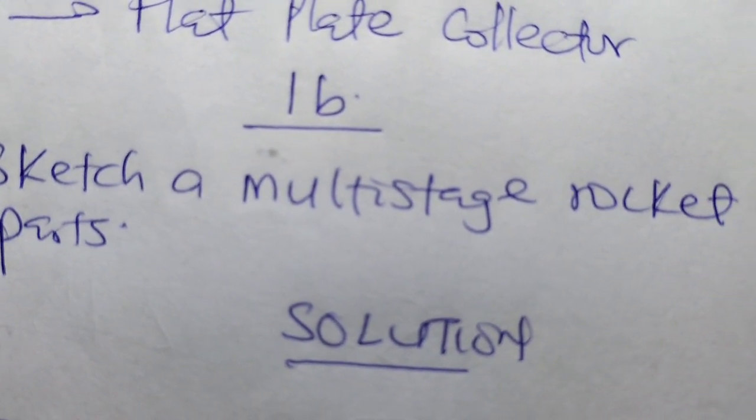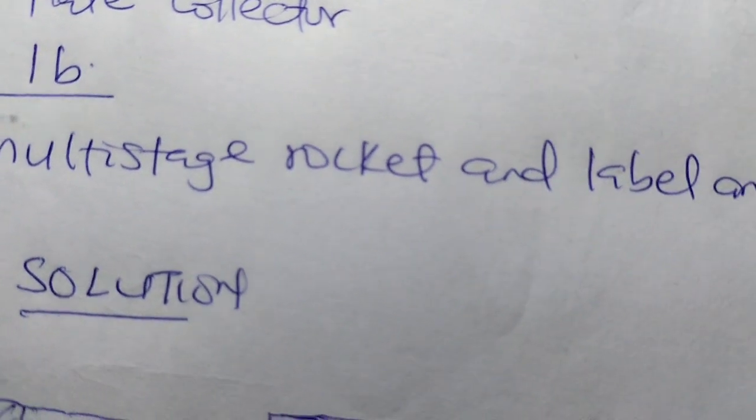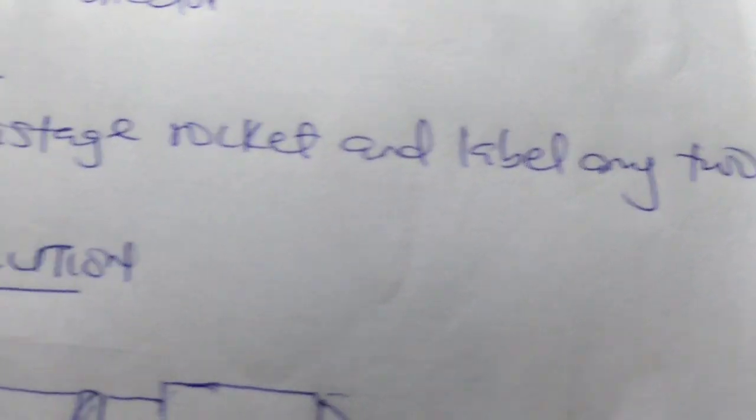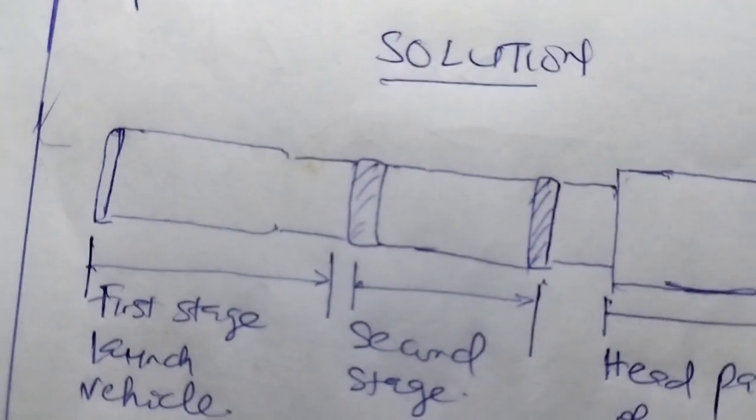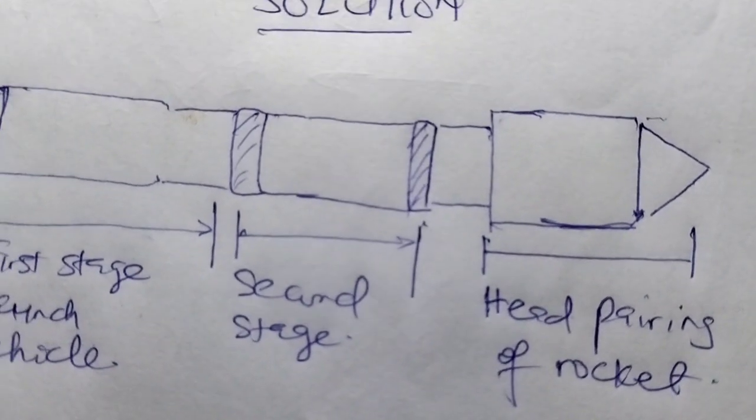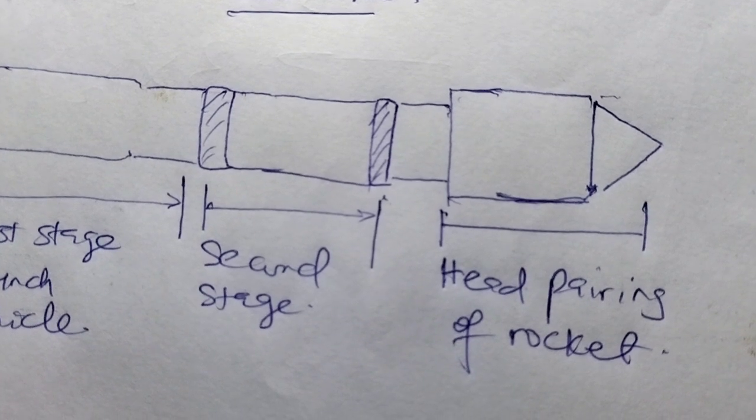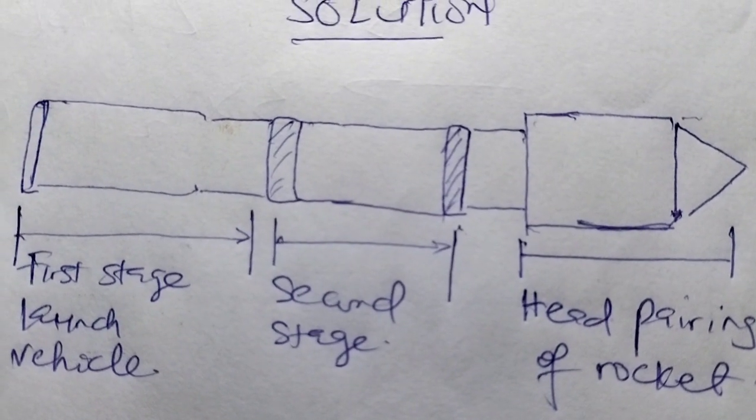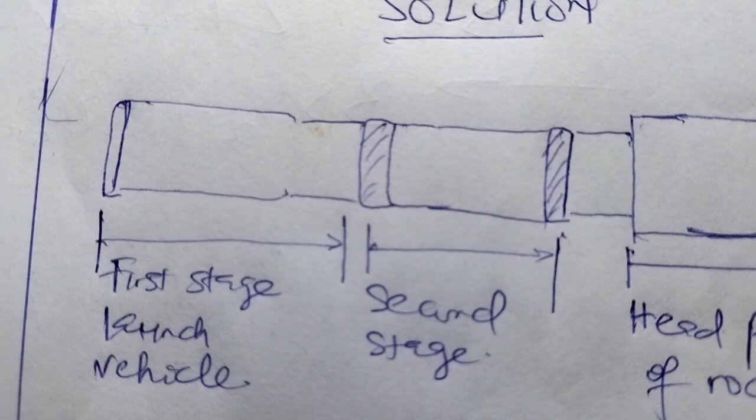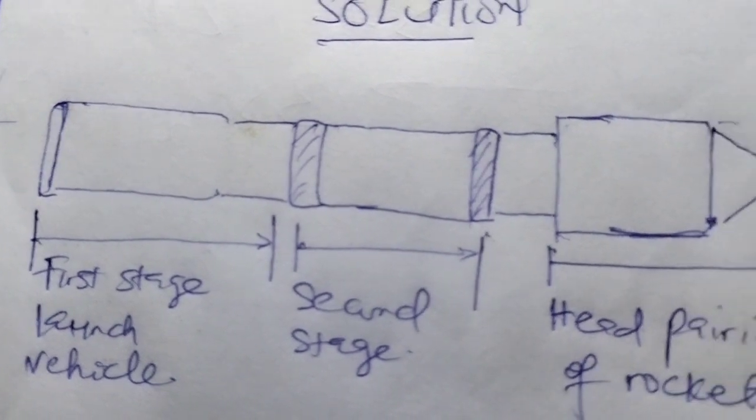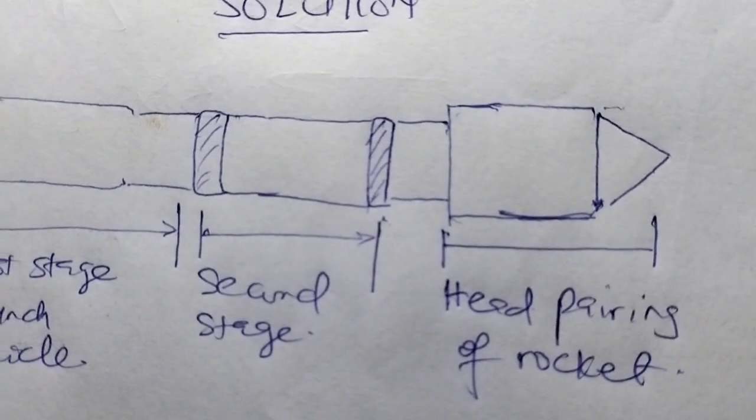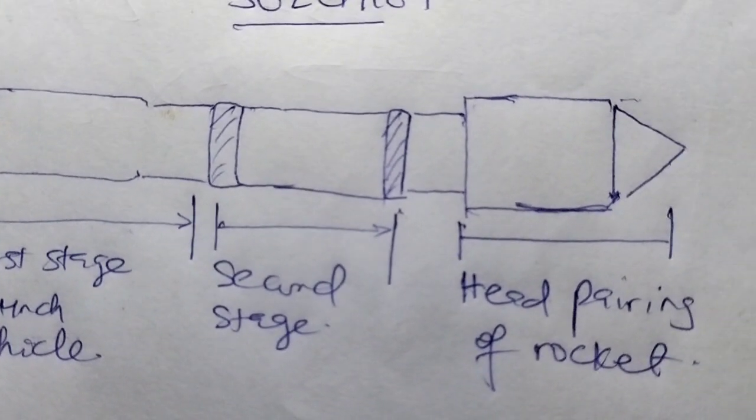1B says sketch a multi-stage rocket and label any 2 parts. Solution: have the rocket sketched, have the head fairing of the rocket, the second stage, and the first stage launch vehicle. So that is the sketch of a multi-stage rocket.